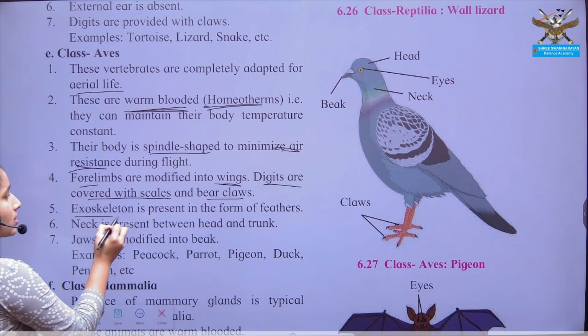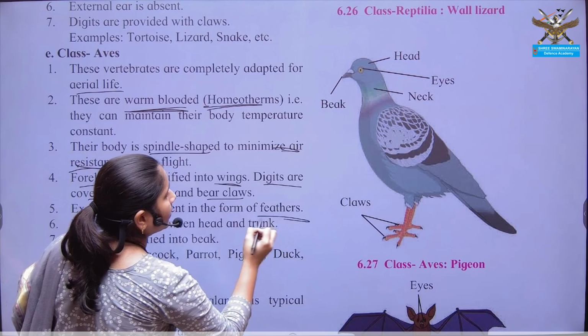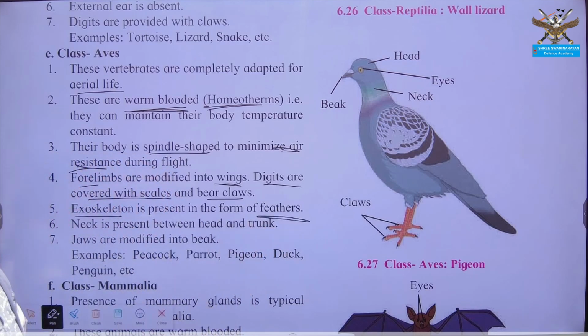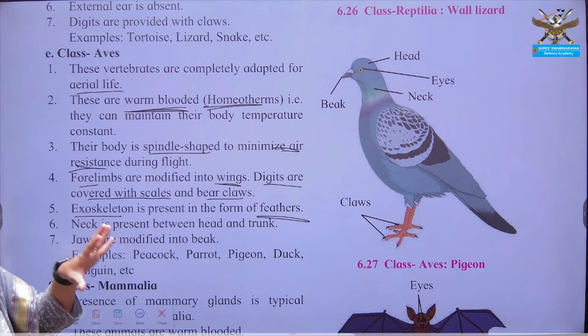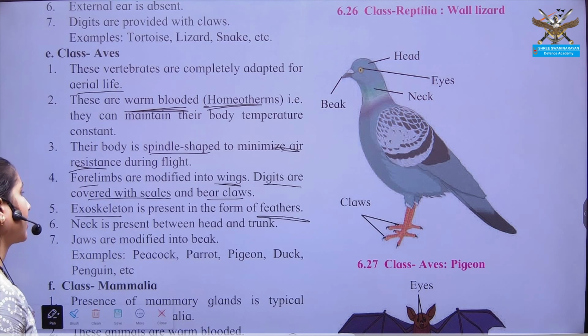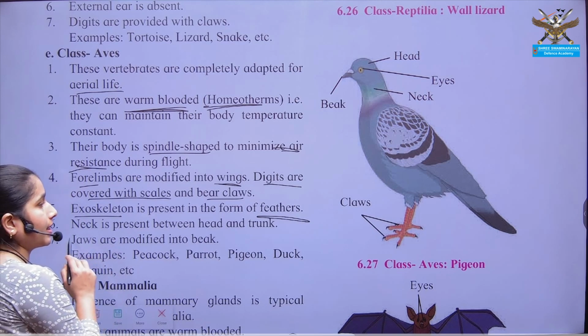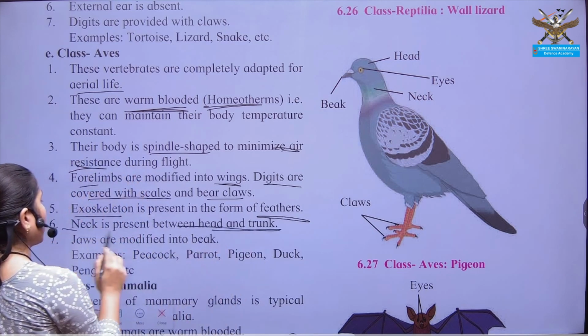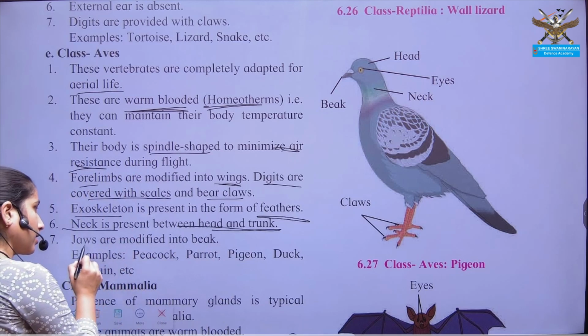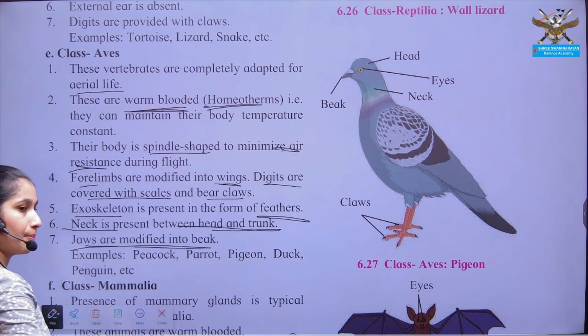The exoskeleton is made up of feathers for protecting them from environmental conditions and maintaining their body temperature. The body is divided into head, neck and trunk, and the jaws are modified into a beak.